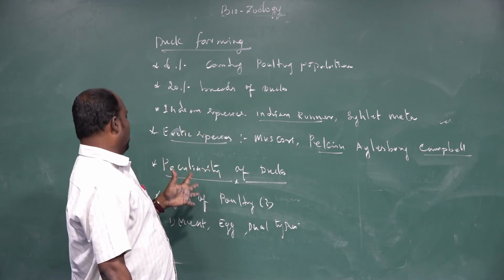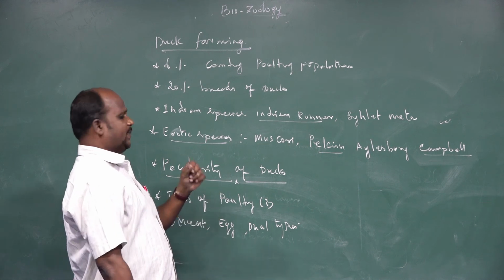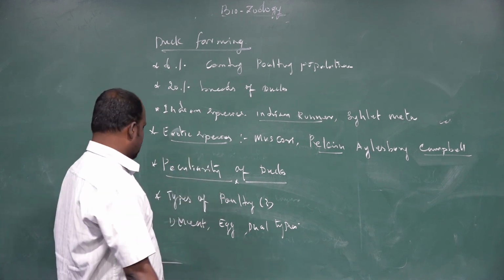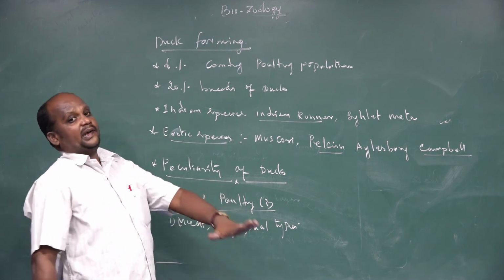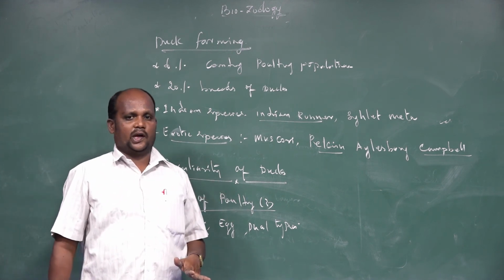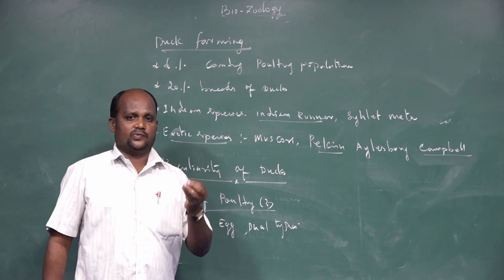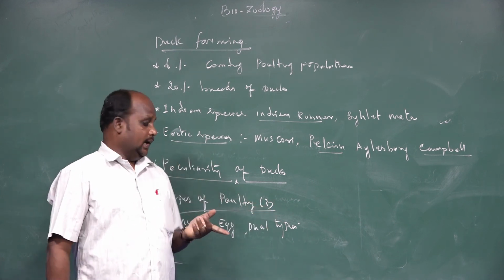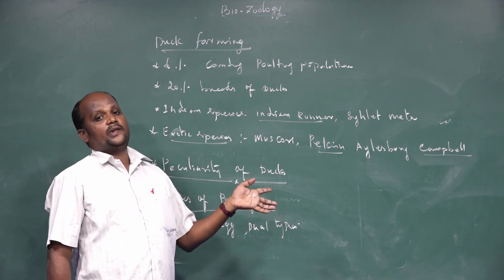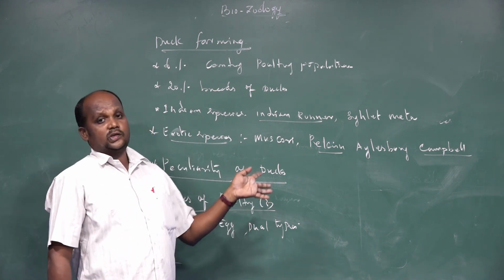Okay, the peculiarities of the Indian ducks depend on what purpose we are going to rear them for. Poultry birds are reared depending on the purpose. Some species we rear for egg requirements, because we need more eggs. Another one is meat requirements. We are very familiar with that now. Third one is dual types.